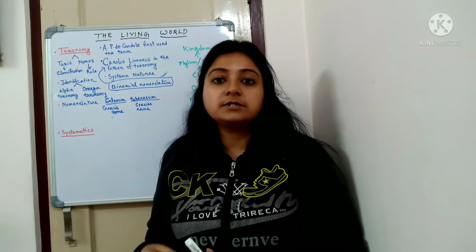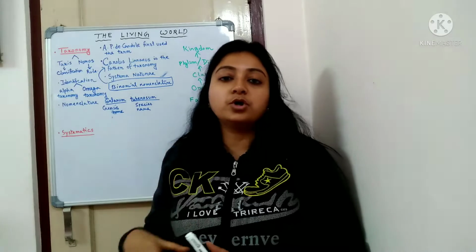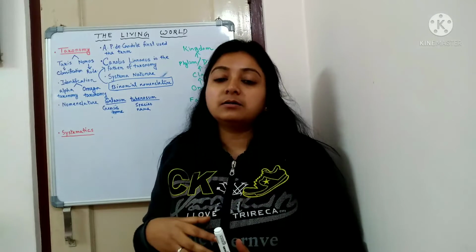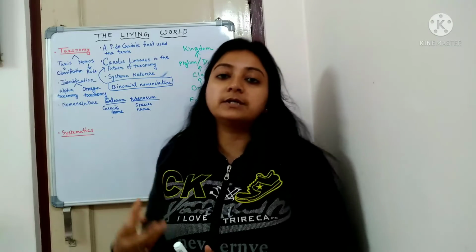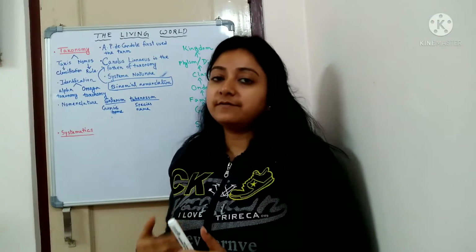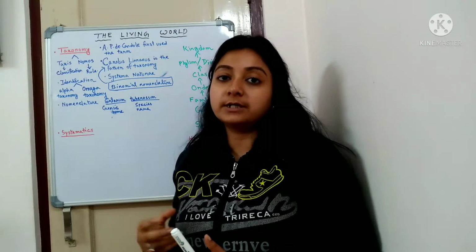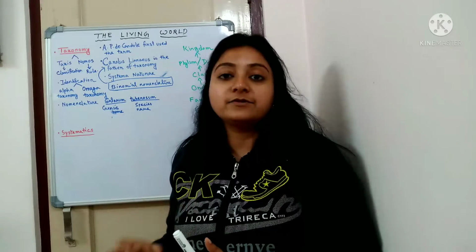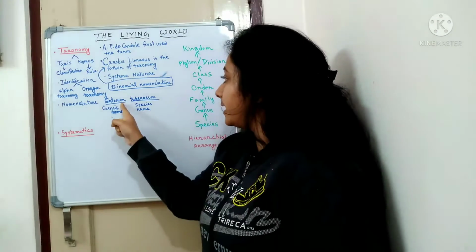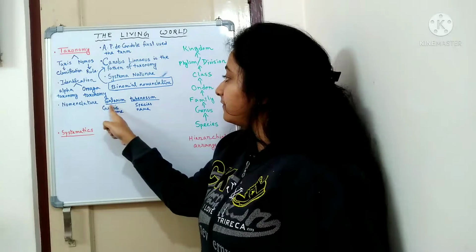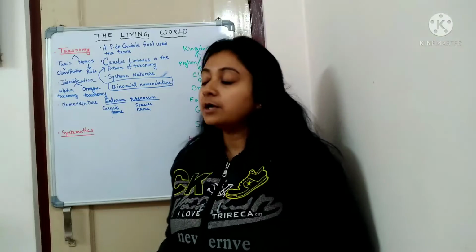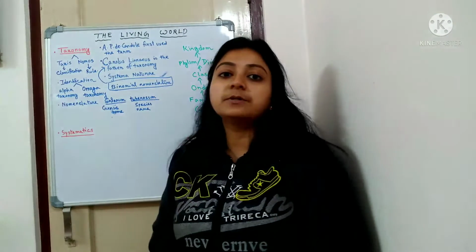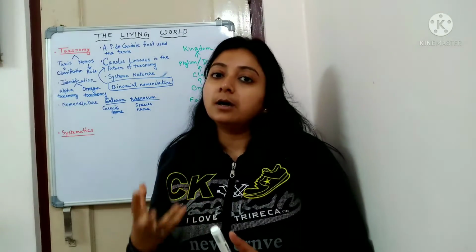And whenever someone writes it on the board or on the copy, that means handwritten, then each and every component, that is both components, will have to be underlined. That is why I have underlined it. See, Solanum I have underlined, and tuberosum also I have underlined. So both components of the binomial nomenclature have to be underlined.